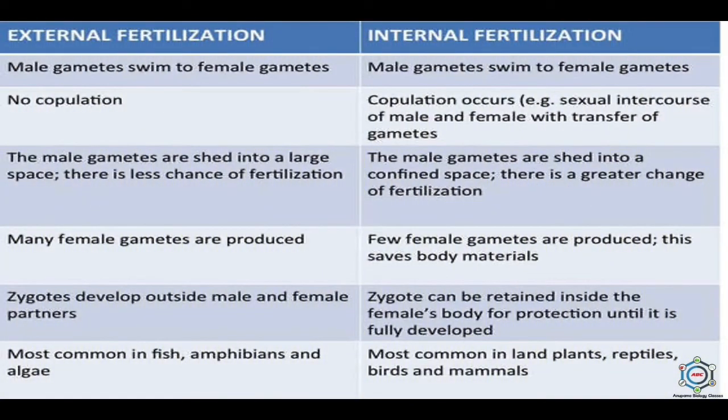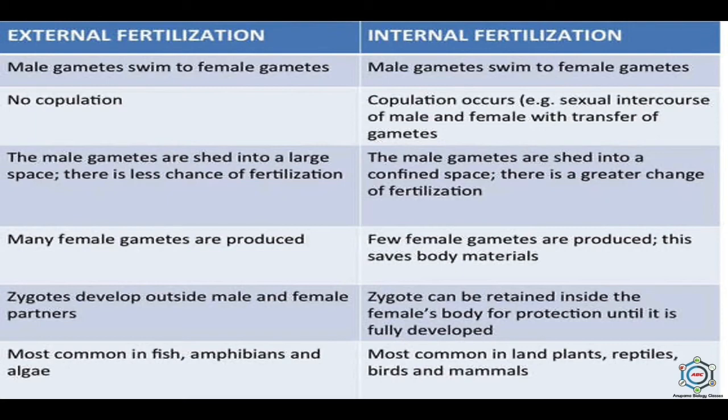There are many differences between the external and internal fertilization, which you can see here. In external fertilization, male gametes swim to the female gametes, and here also the male gametes swim to the female gametes in internal fertilization. In external fertilization, no copulation, while in the internal fertilization, copulation occurs.